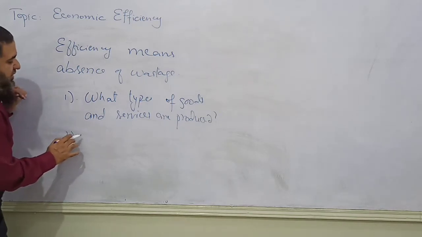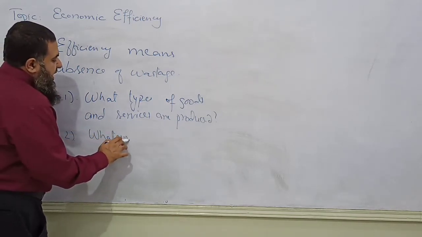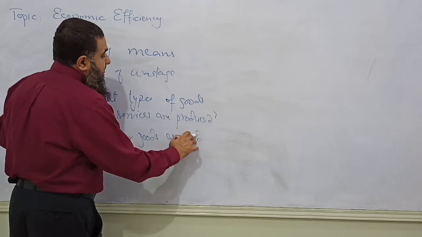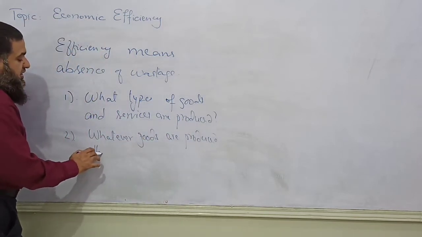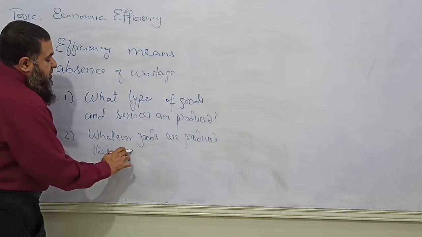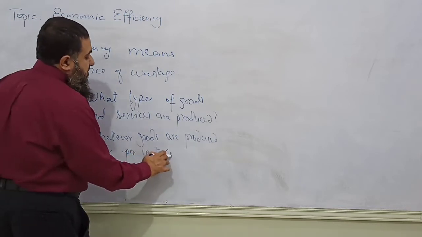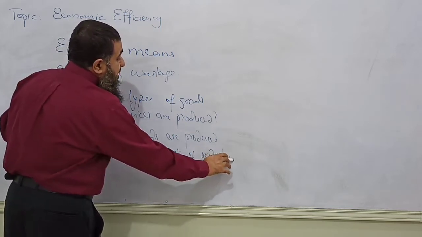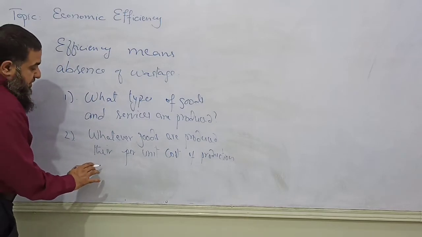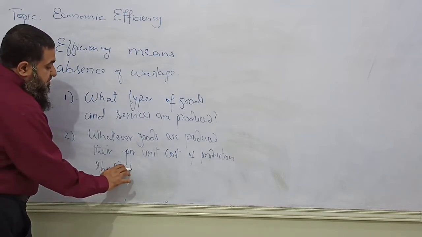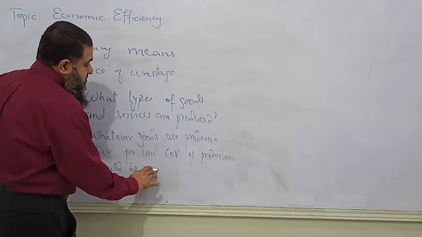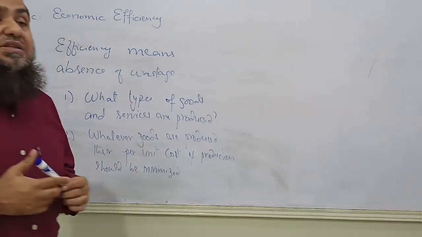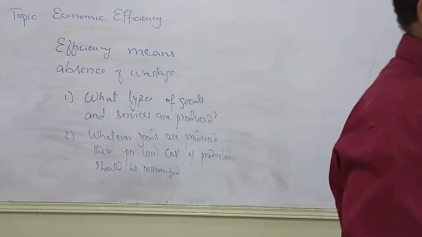Whatever goods are produced, their per unit cost of production should be minimized. These are the two dimensions. Now the first dimension of economic efficiency tells us about the allocation of resources.